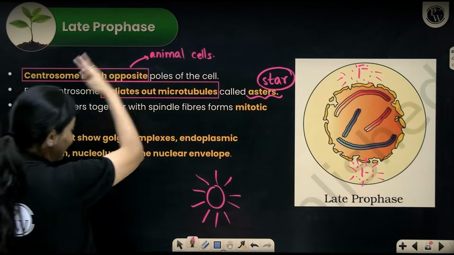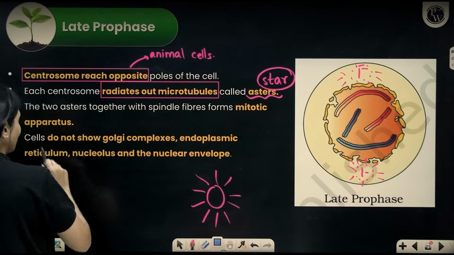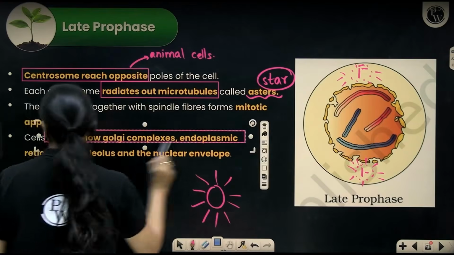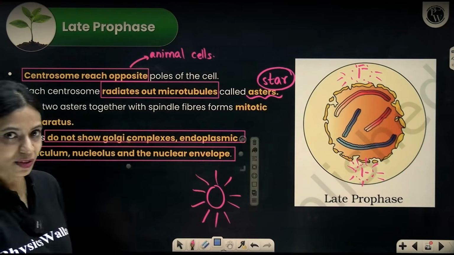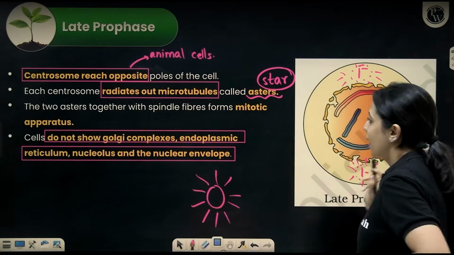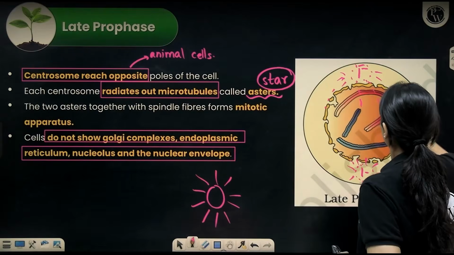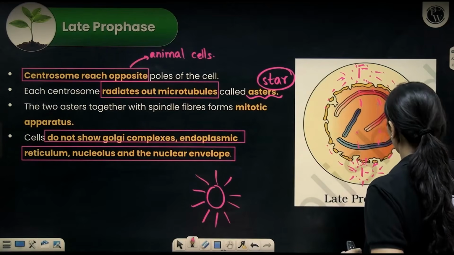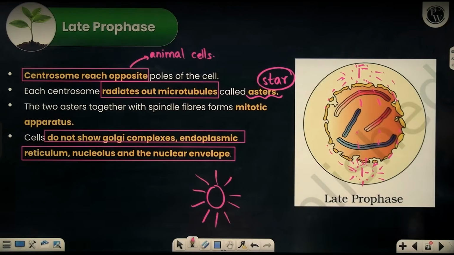So by the end of prophase, during late prophase, the cells will not show any Golgi apparatus, endoplasmic reticulum, nucleolus, nuclear envelope, none of that will be visible. And it's almost like the chromosomes are lying freely in the cytoplasm. You can also see faintly spindle fibers will start arising from either end of the cell, from either pole. That's the story of late prophase.